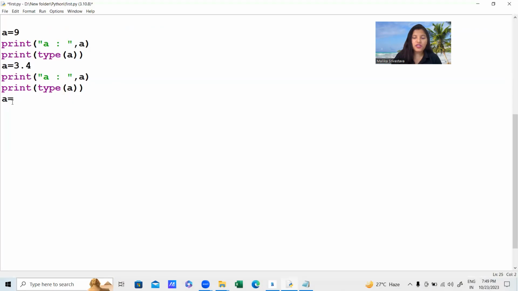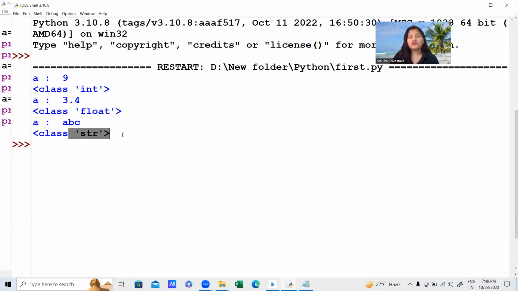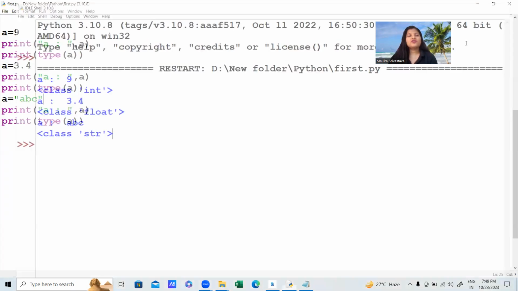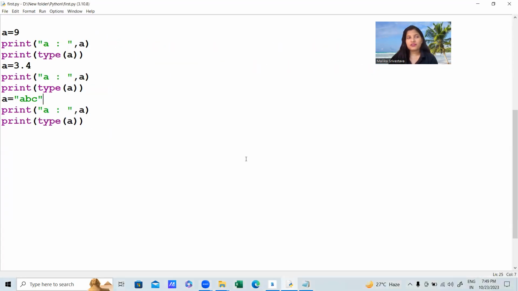In the same way, anything which you write in between the inverted commas is nothing but a string. So let's run this code, and you can see the output here. It belongs to the string class. So these are the things. This is how you can understand a dynamically typed language.